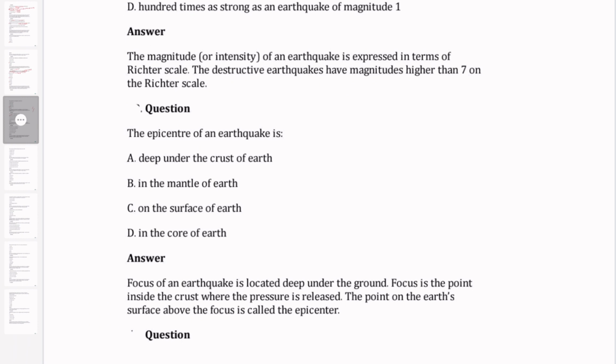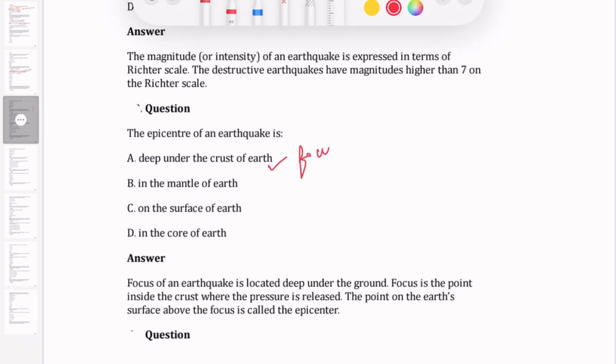So the epicenter of an earthquake is deep under the crust of the earth, the mantle of the earth, on the surface of the earth, or in the core of the earth. So deep inside the crust of the earth, this point is called the focus. So that is nothing but the core also. So the epicenter is just above the focus.